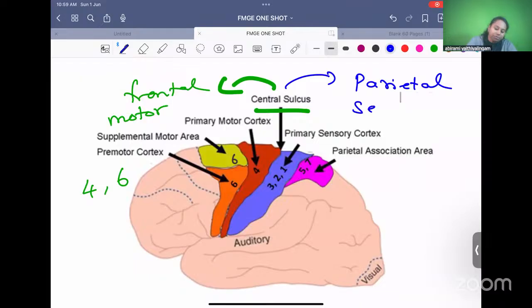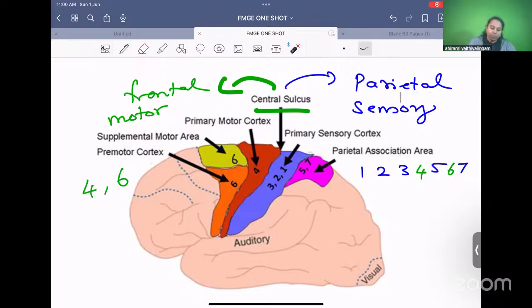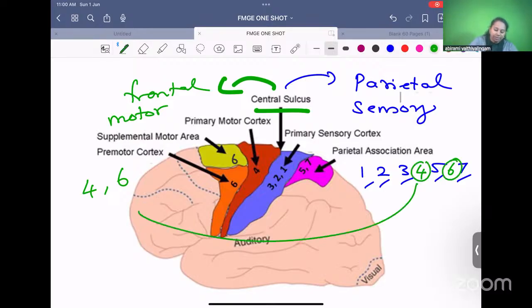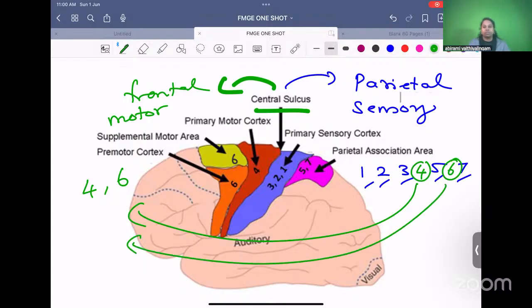Parietal is mainly for sensory. Brodmann numbers 1, 2, 3, 5 and 7. So if you arrange from 1 to 7, the two missing numbers are 4 and 6. So 1, 2, 3, 5 and 7 are sensory. The two missing numbers 4 and 6 will belong to the motor. So 1, 2, 3, 5, 7 sensory. 4 and 6, missing numbers, motor.